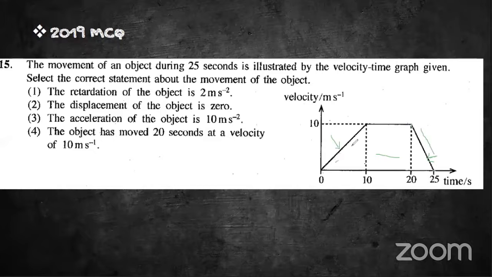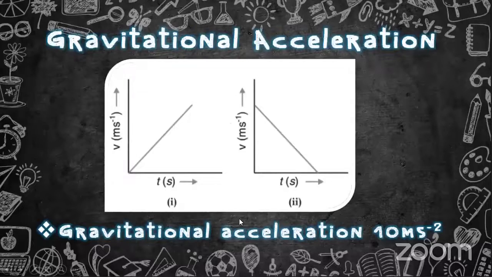Here the acceleration can be found by the gradient from this point to this point. Retardation is the speed slowing down, right?